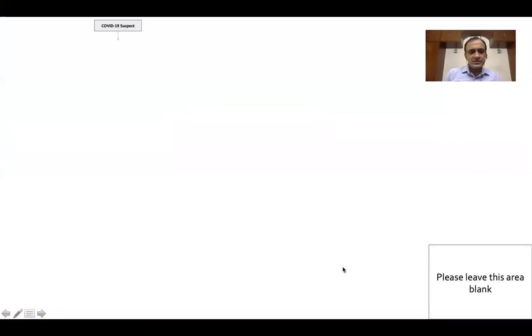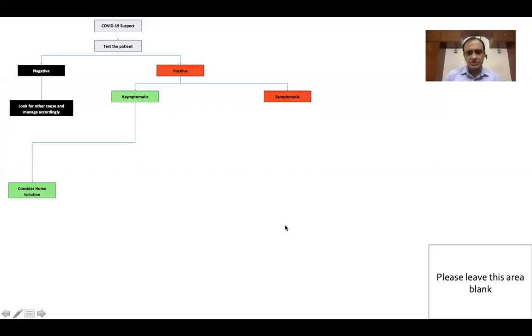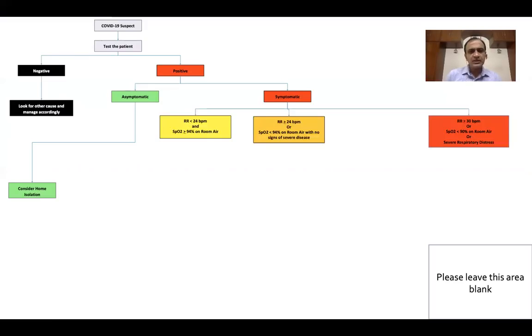Right. So a patient who has been diagnosed to be COVID positive, if we just look at the chart here, we can briefly classify them as asymptomatic or symptomatic. Asymptomatic patients usually require home isolation. For symptomatic patients, we can classify them according to the protocol which we had just seen: mild, moderate, and severe.